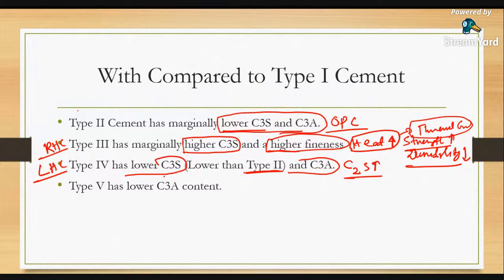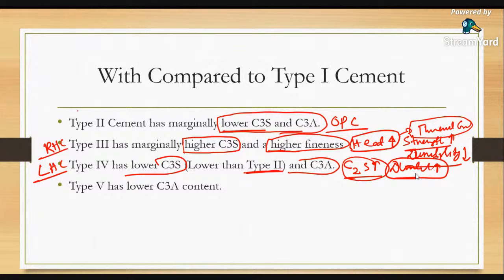So there is the constituent here. The predominant constituent in low heat cement is C2S, where the C2S amount is increased. As the name itself says, low heat cement means the heat of hydration is very low. The gaining of strength in low heat cement is gradual. It will gain strength if you are using the cement in a structure. So the strength gain is gradual and continuous, so there is no possibility of thermal cracking, and the durability of the structure increases in low heat cement.